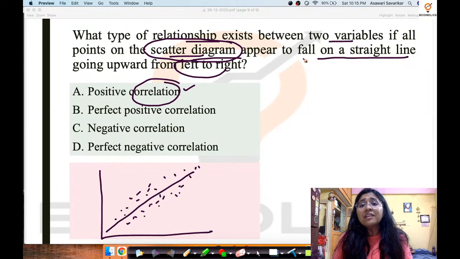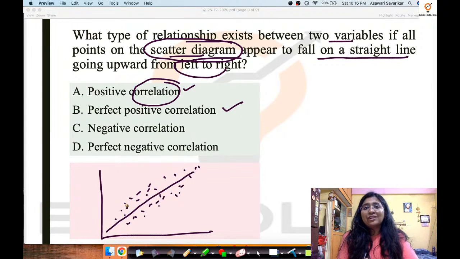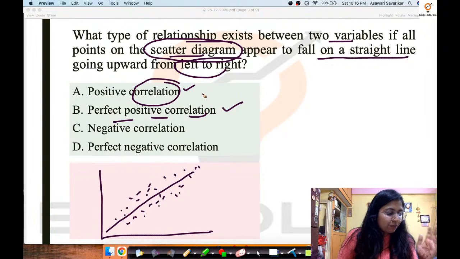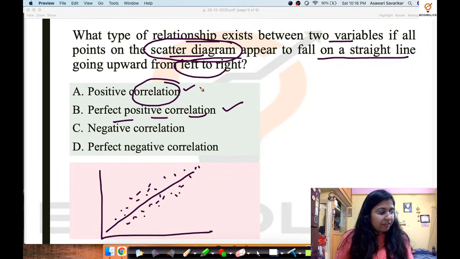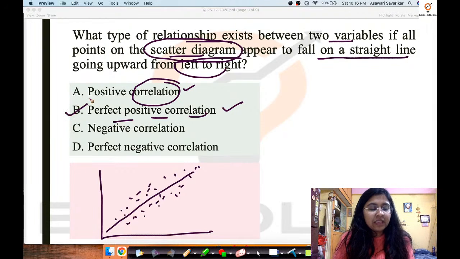However, they have mentioned that the points are falling on a straight line, so it's perfect positive correlation, because all of the points are falling on that straight line, and a straight line going left to right upward would definitely be perfect positive correlation. Yes, Vinay, Shilpa and Barshini have given the correct answer to this. Yes, definitely the correct answer is B.